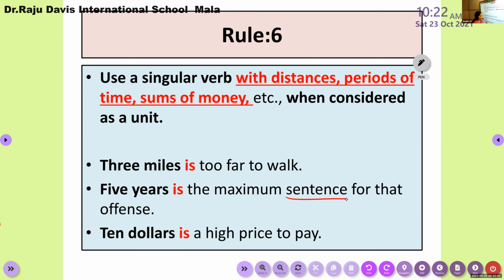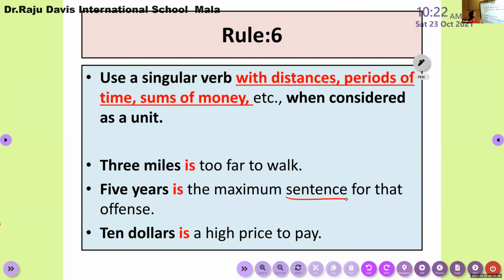So those 25 kilometers are considered a single distance, right? In the morning 25 kilometers, in the evening 25 kilometers. The morning 25 kilometers is a fixed distance which gives one single idea to my mind, or it is considered a single unit. Okay, a unit of distance. So there I have to use only one singular verb.